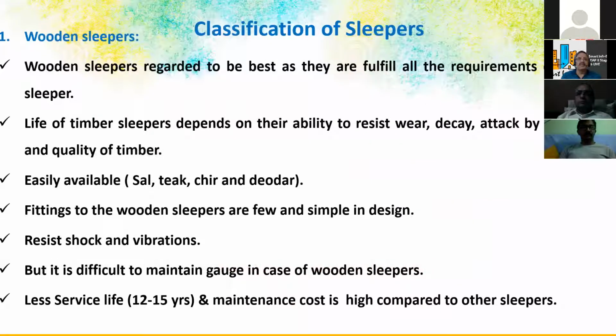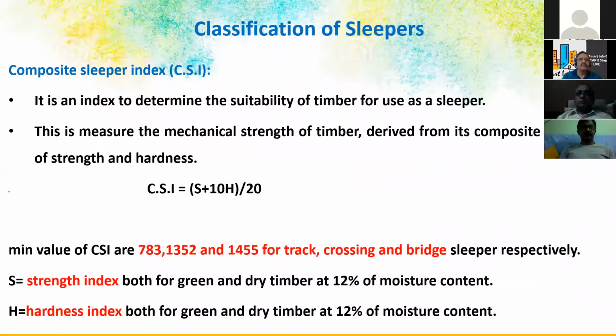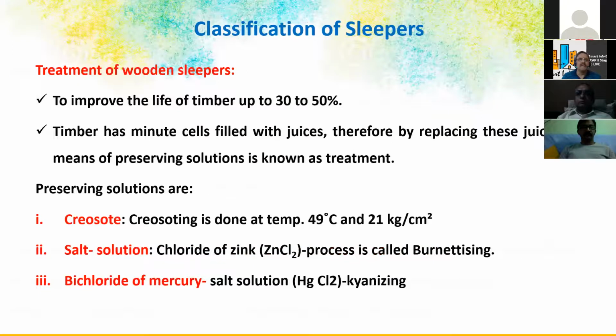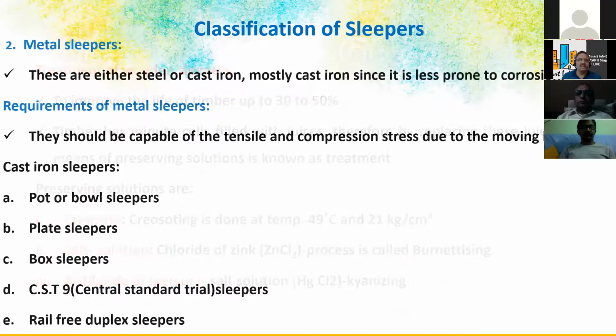So wooden sleepers, as I explained, sal wood used to be used for these wooden sleepers because of this warping character and all that. And teak, of course, is very costly. It is cost prohibitive. So the composite sleeper index is to be calculated. The minimum values are mentioned as per the railway code. And treatment of wooden sleepers, seasoning, has to be done to prevent any damage to these sleepers.